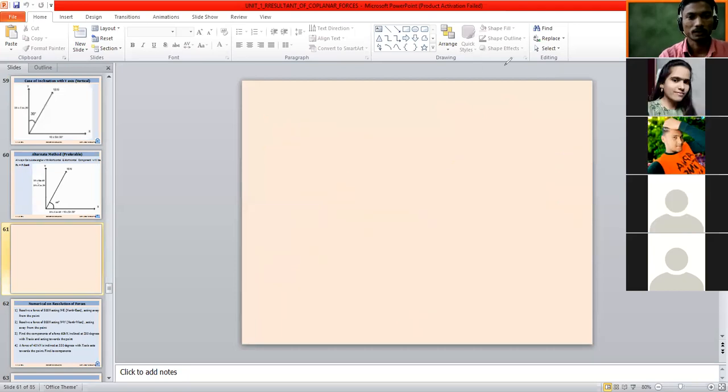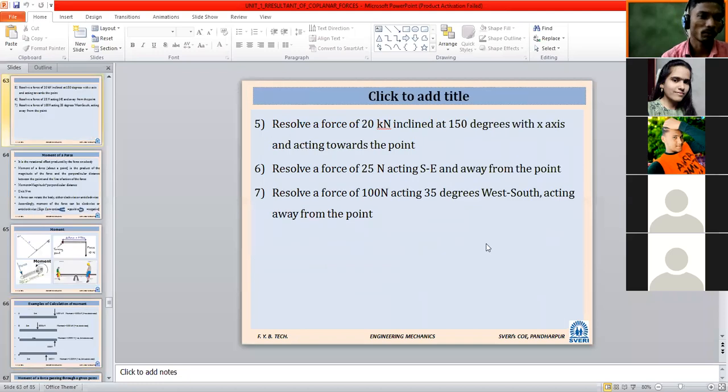Next, problem number 5. Resolve a force of 20 kilonewton inclined at 150 degrees with the x-axis acting towards the point. Has anybody calculated, or has anybody faced a problem in this? You have calculated. So in which quadrant has your force come?